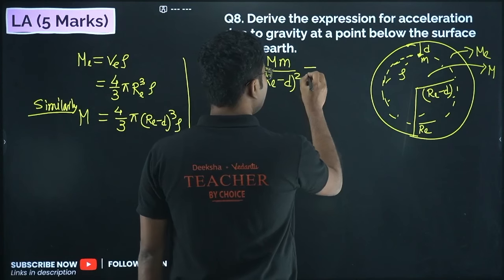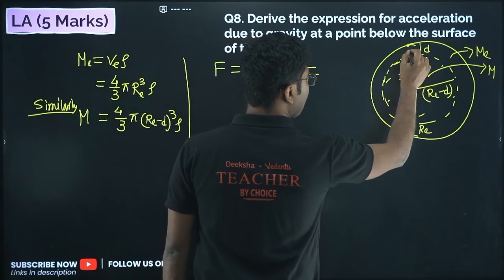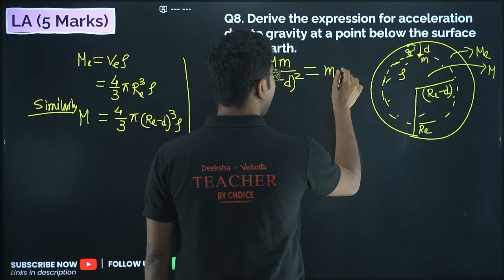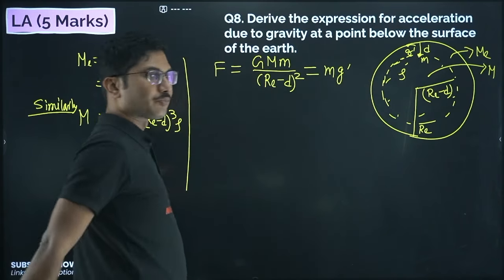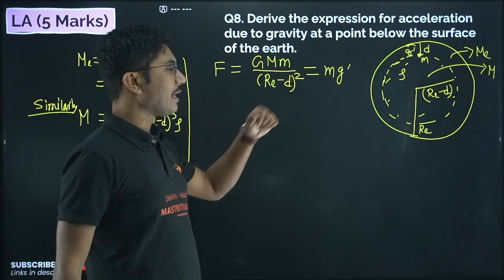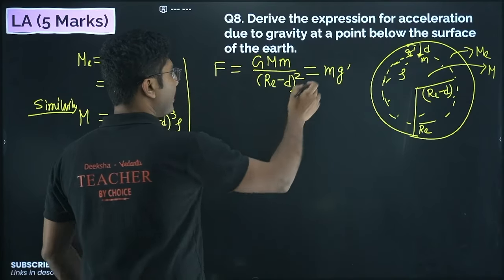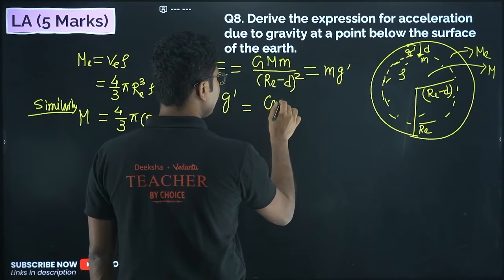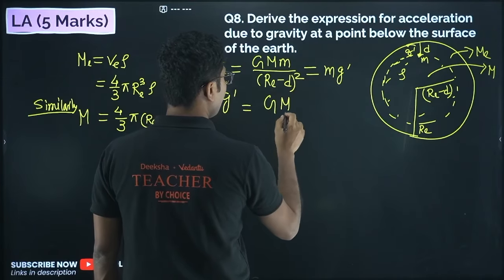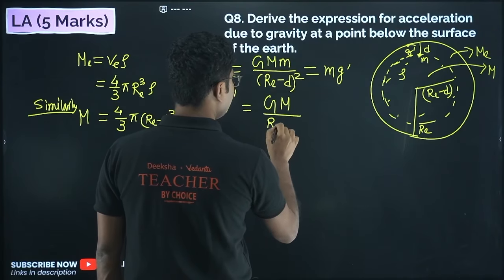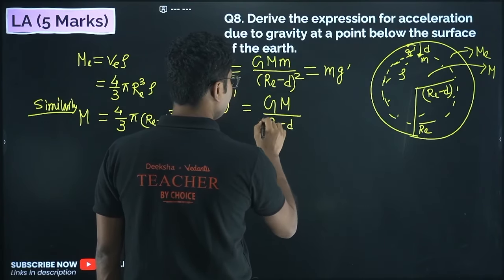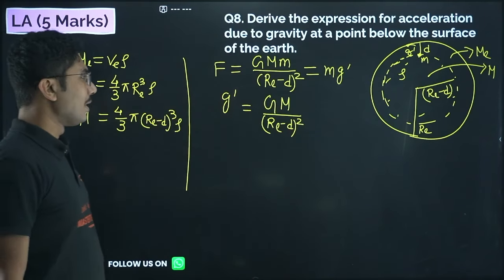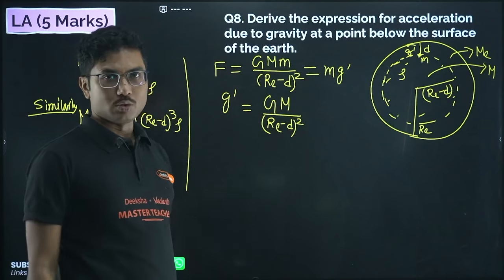If the gravitational acceleration at this point is g dash, we can write this as m g dash. So m cancels and we can write g dash equals G M by (Re minus d) whole square.